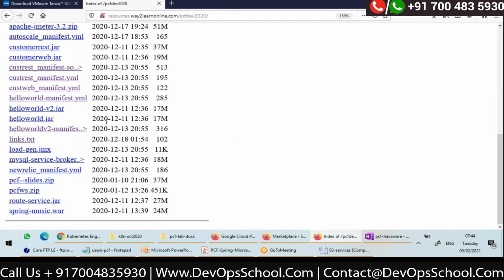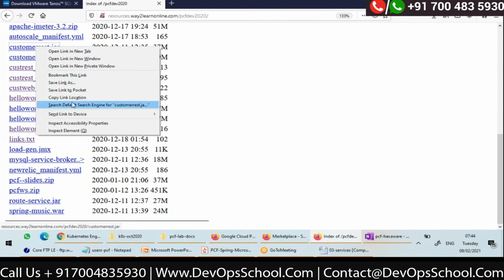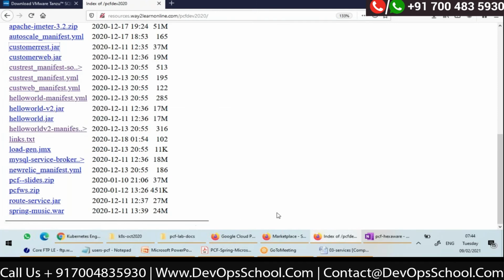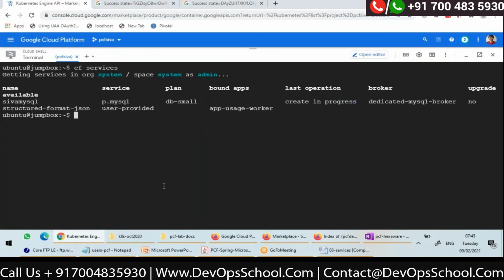I have a web application REST API created, customer REST.jar. This is the REST API which I created in Java. Don't worry, we'll see how to create microservices once we go to a microservices topic. Right now, understand that I have created this application to use database. Okay, so I want to download this and copy this link, and I want to push this application to Cloud Foundry from here. So I'll say wget. It will download.